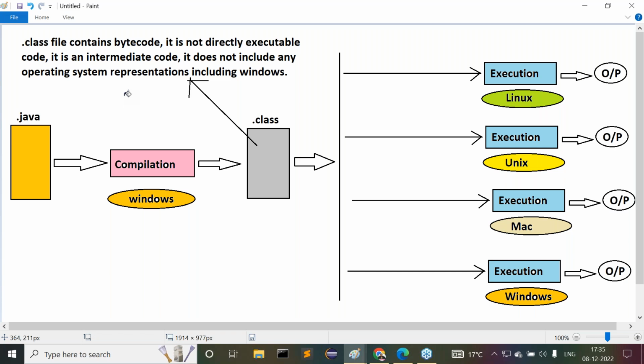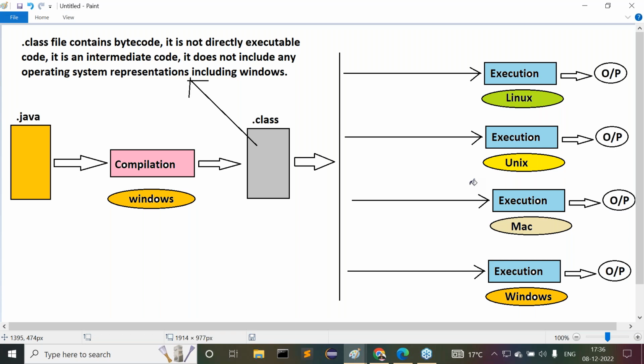Tell me, up to now, in this situation, is it possible for this .class file to execute in either of these operating systems? Come again, what's the point I said to you? It's a very valid point. First of all, what we have taken is our .java file. On which operating system did we compile this .java file? Windows operating system. When we compile our .java file on Windows, we get a .class file.